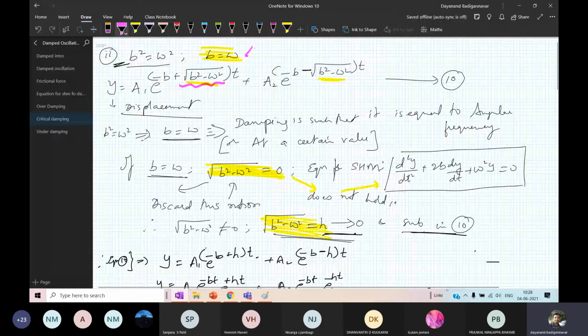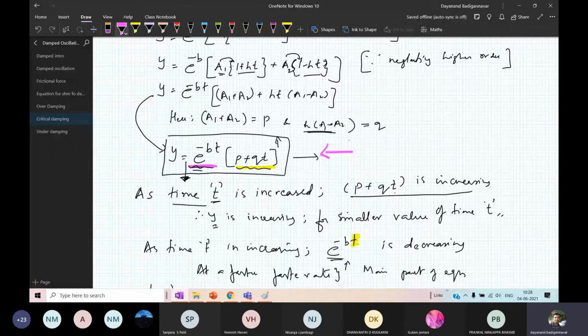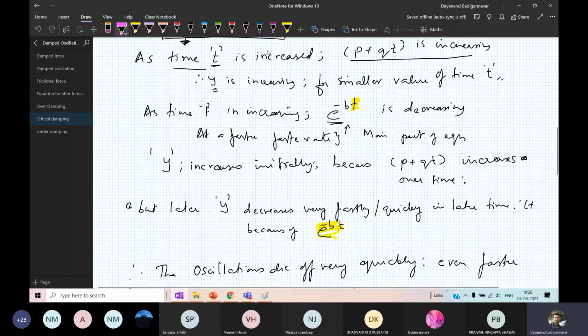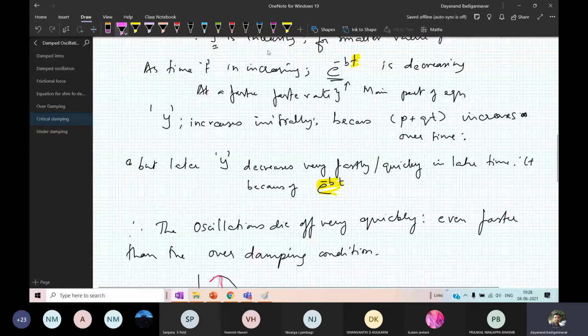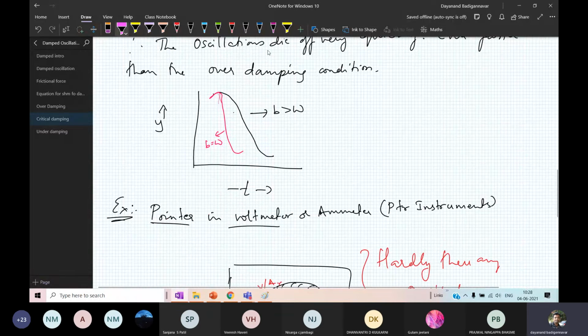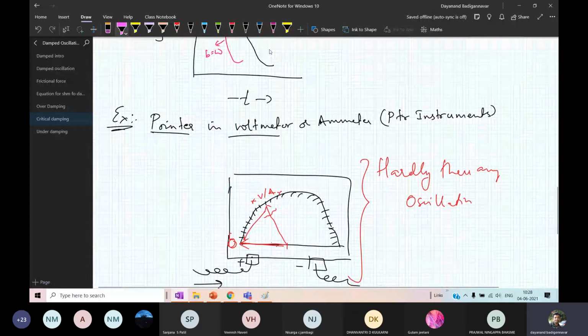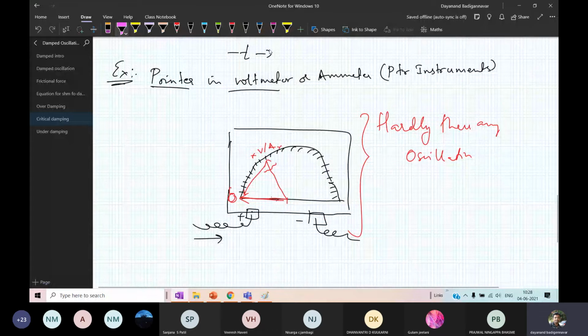The value of y initially increases but later decreases very fast because of the damping factor, which decreases exponentially. If I plot it, you can see the graph. The amplitude decreases faster even than in the overdamping condition. An example is the pointer in a voltmeter or ammeter.